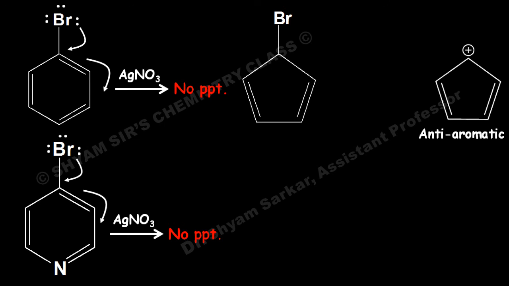And this carbocation is cyclic, planar, and follows the 4n pi electron rule, where n equal to 1. Because there are 2 pi bonds, that means 4 pi electrons, so it is anti-aromatic in nature. Because of the anti-aromatic nature, this carbocation is not stable, so there will be no formation of AgBr. That means here also no precipitate will be there.